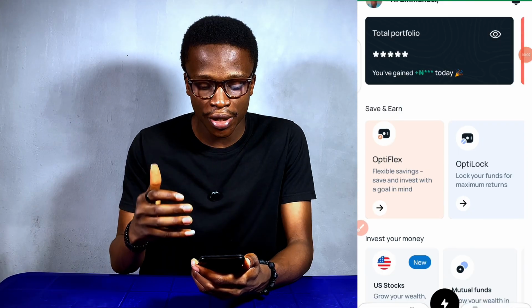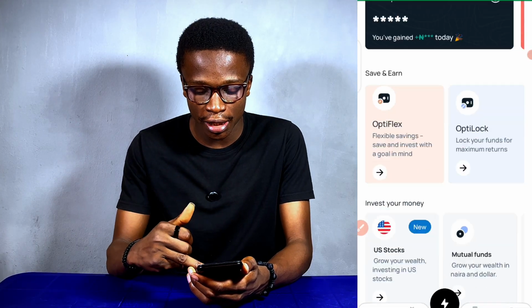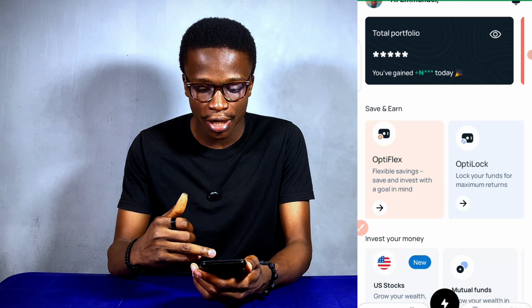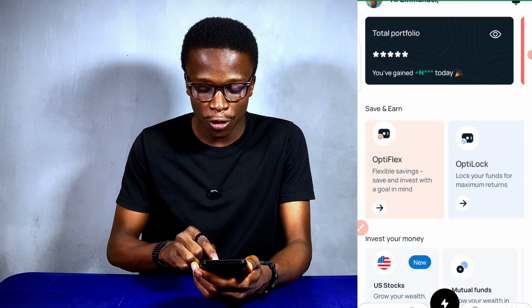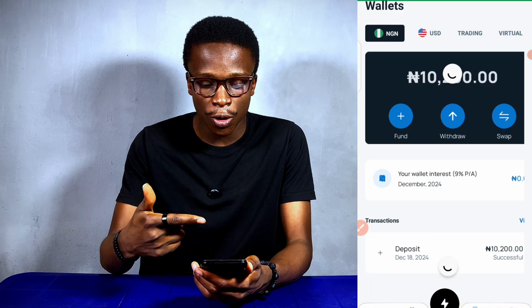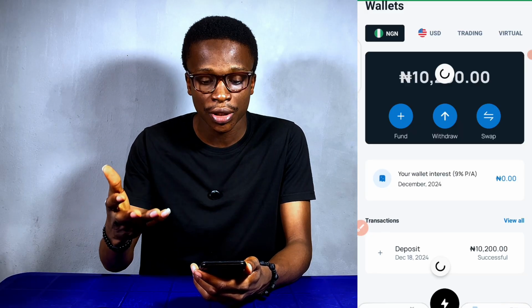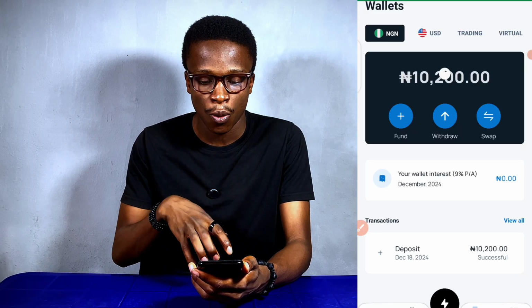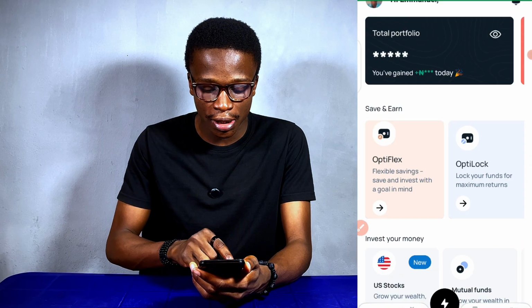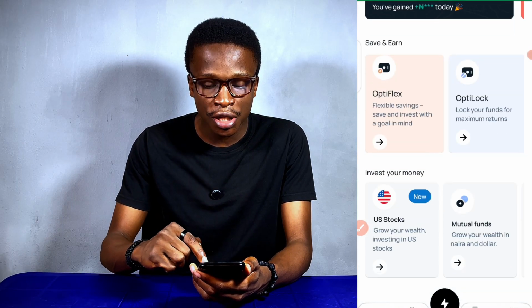So once you are done creating your Optimus account, this is what the interface will look like. You are seeing all that there. Then you have to fund your wallet. So you click on wallet, and once you click on wallet, you see where to fund your wallet. Now you can just see that I just funded my wallet to just 10,200 naira, so for any charges that it will inquire. So let's click on the home button again, and now you come down and you see mutual funds.